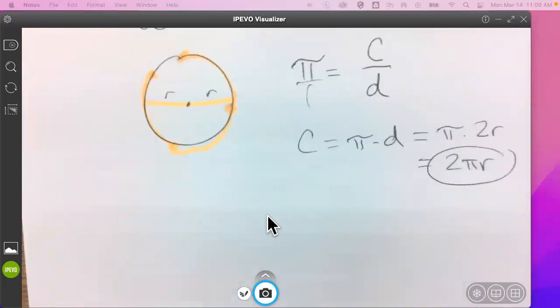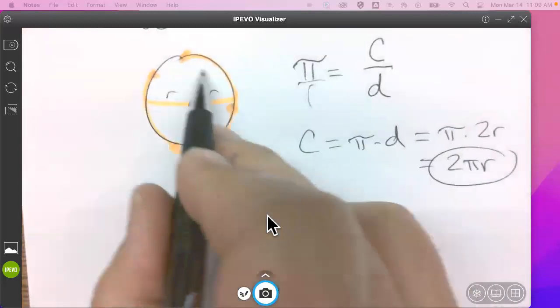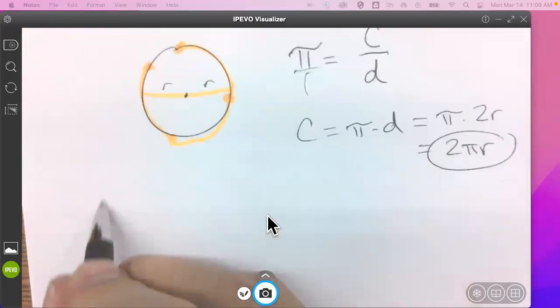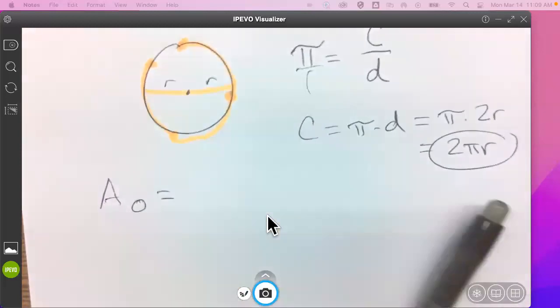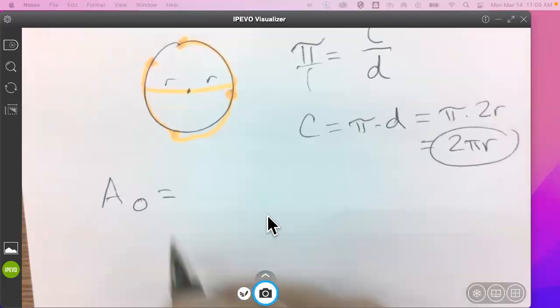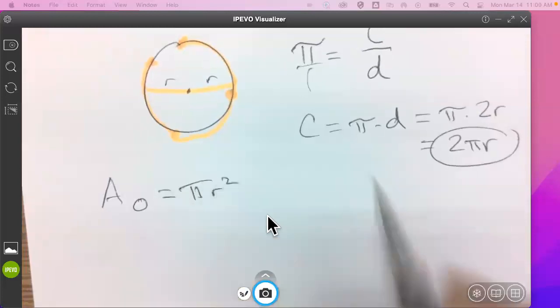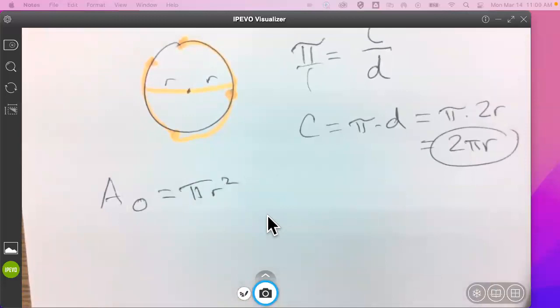What about the area of a circle? In other words, instead of looking at the distance around the outside, what if I talked about the area of a circle, right? No, pi around. Just kidding. But yes, pi r squared is the formula for the area of a circle. But where's that come from? Like, I'm looking around the room and seeing so many people fighting the urge to snicker at that. Where's that come from? How do we know that pi r squared is the area of a circle?